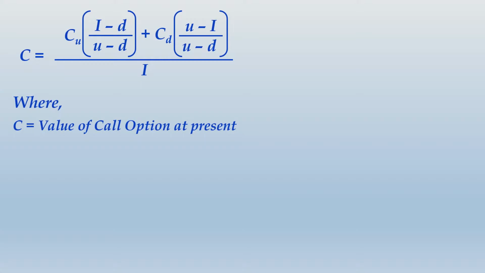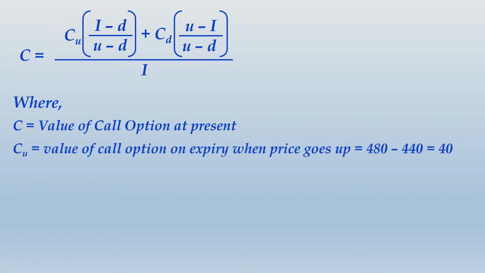So C is the value of call option at present. So this is what you have to find. CU is the value of call option when the price goes up. So when the price goes up, the higher probable price was 480. At that time, the option becomes exercisable because exercise price is only 440. The value of call option becomes 40. We have already understood this calculation when we were discussing the portfolio replication model, correct?